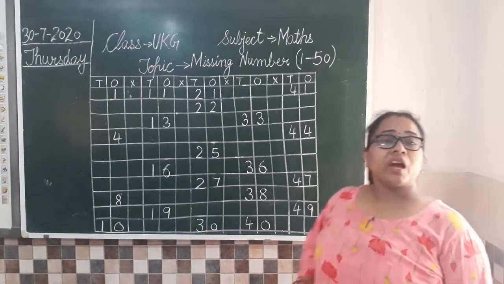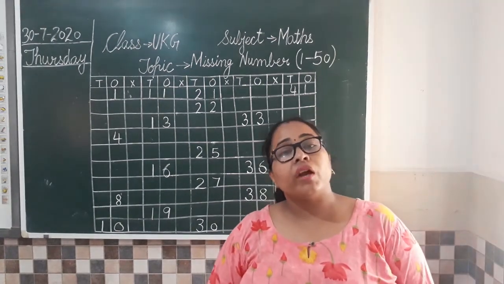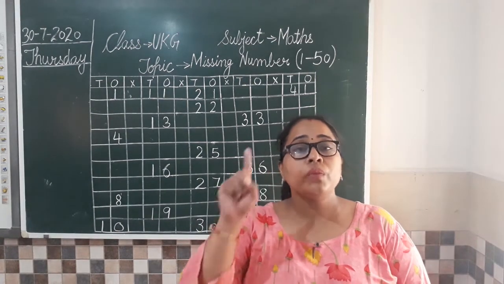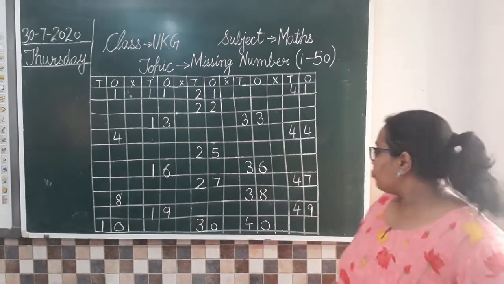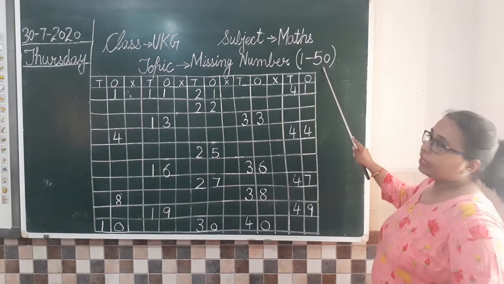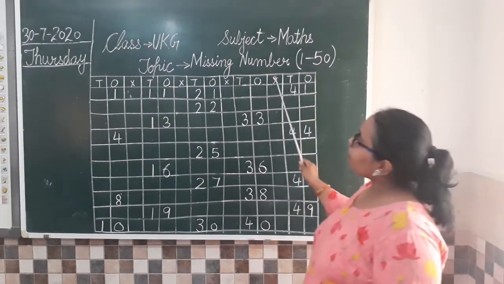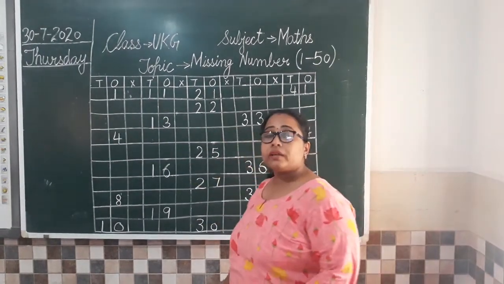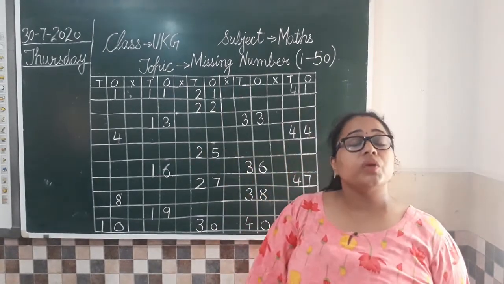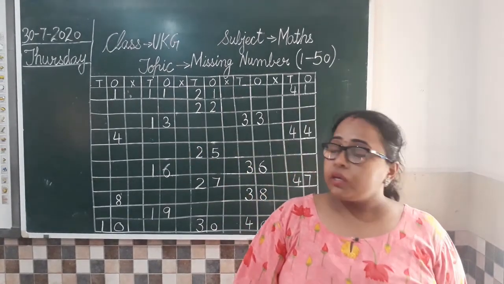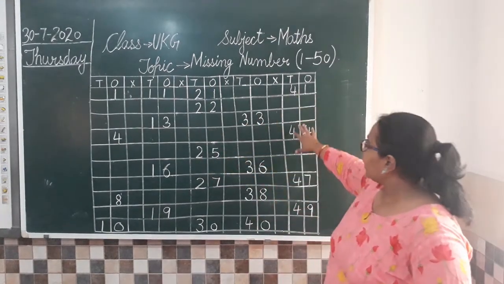So from where we have to start our counting? We are going to start our counting from 1. And till where we have to do? We are going to finish it on 50. Now I have made a grid here. Grid is a number box, boxes in which we are going to write numbers. Okay. So I have drawn a grid here.